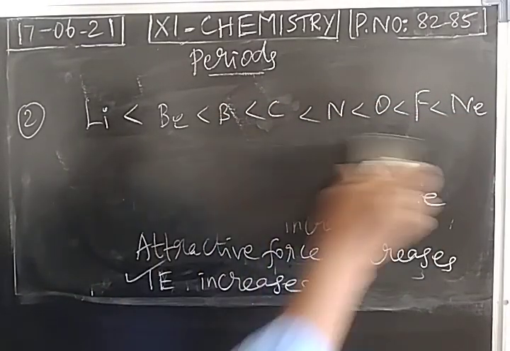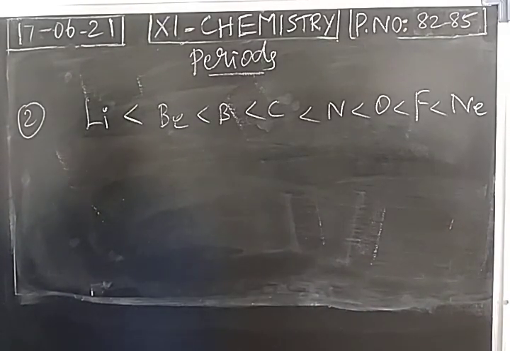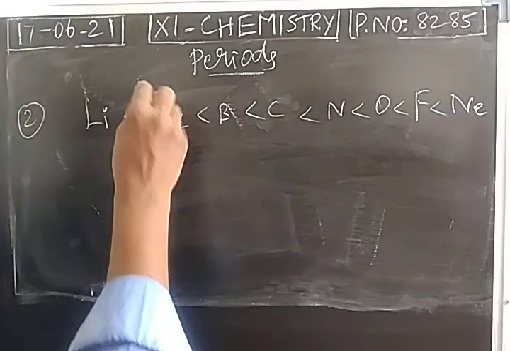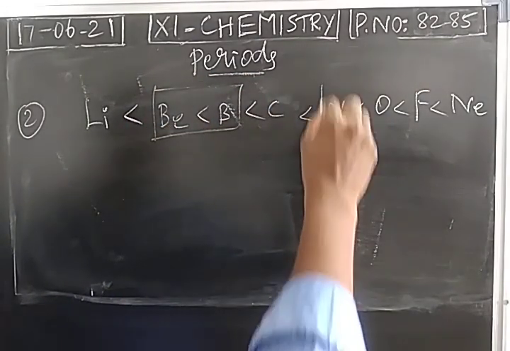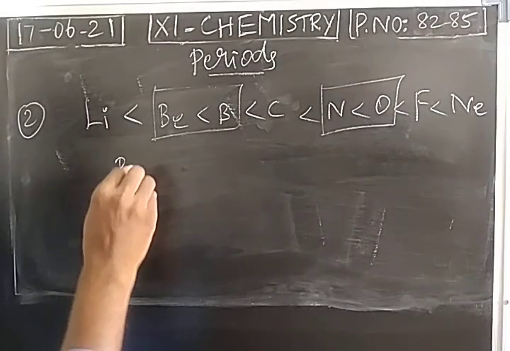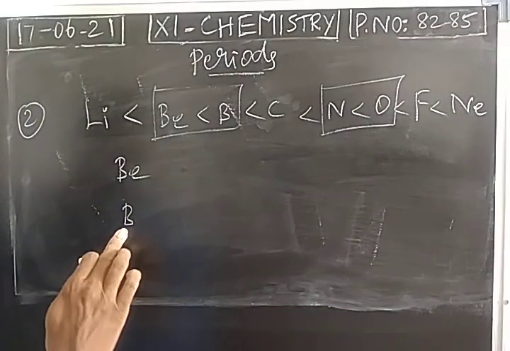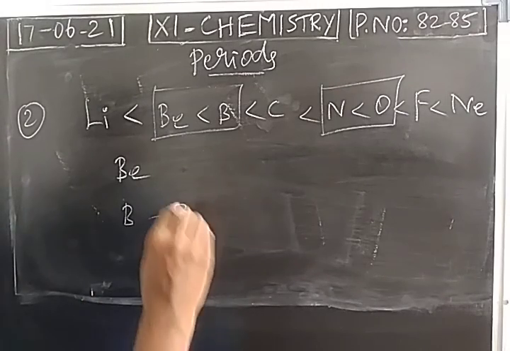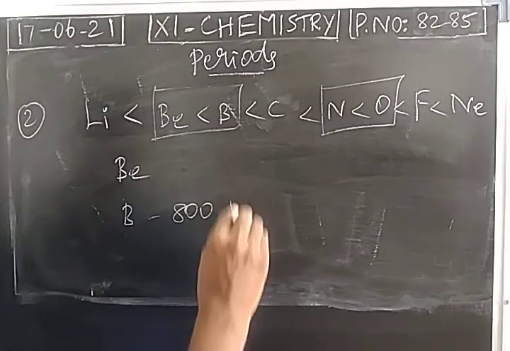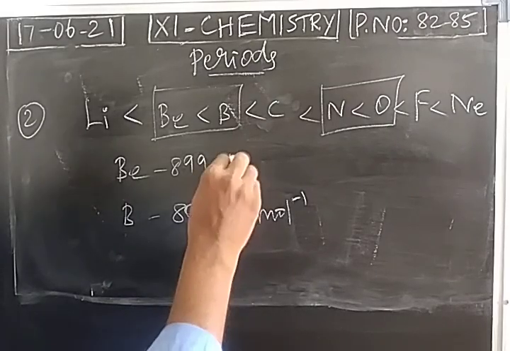This is general trend. But there are some exceptions based on the electronic configurations. Based on stable electronic configurations, there are exceptions. So these two are exceptions. Okay. So two exceptions are observed in the second period. Left to right ionization energy has to increase. So we expect boron should have more ionization energy, but it has less. Ionization energy of boron is 800 kilojoule per mole, but for beryllium 899 kilojoule per mole.